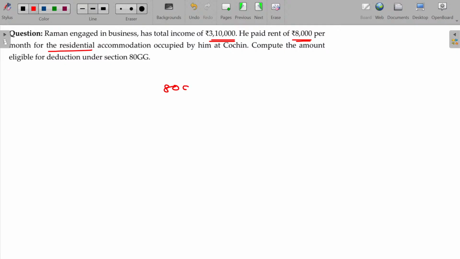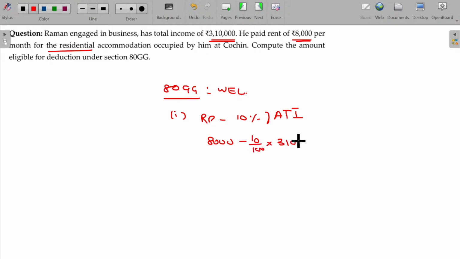Come on. 80GG deduction being whichever is lower of number 1, rent paid minus 10% of adjusted total income. Rent paid being 8,000 per month, into 12 months. We assume this 3,10,000 itself is adjusted total income. So 10% into 3,10,000. Come on, tell me the value. 96 minus 31, 65,000.